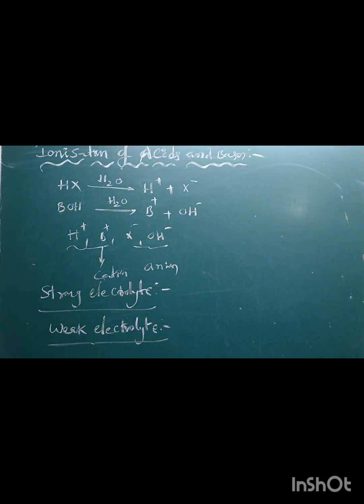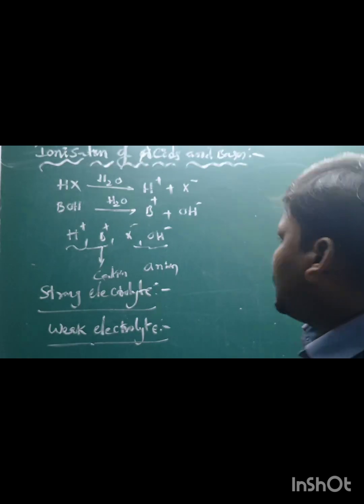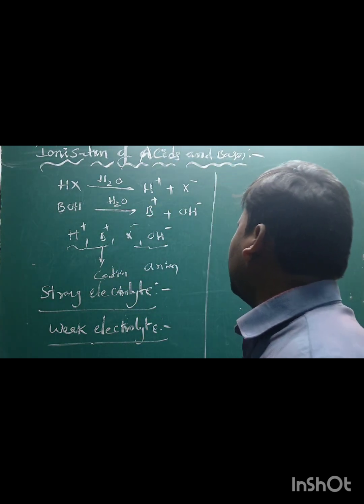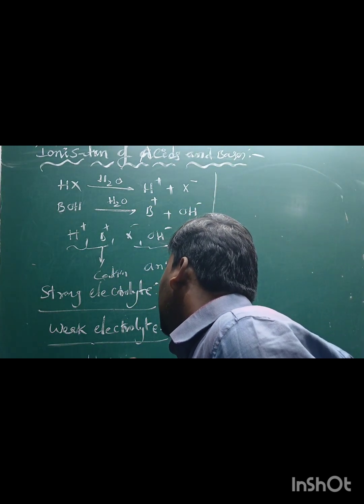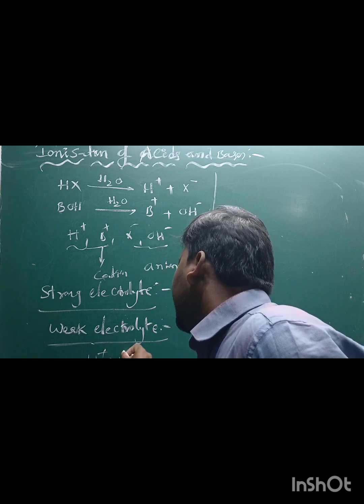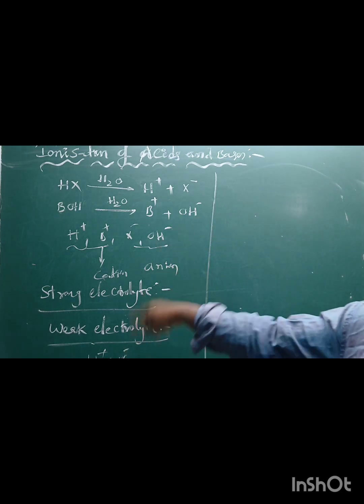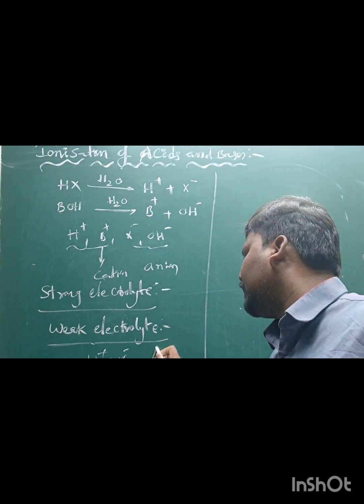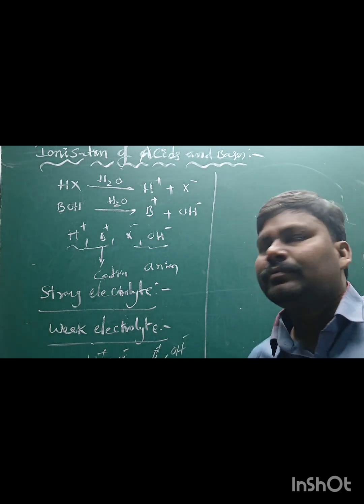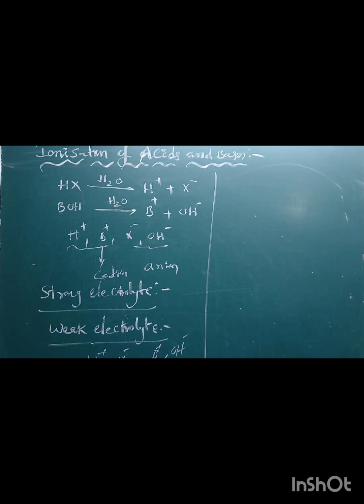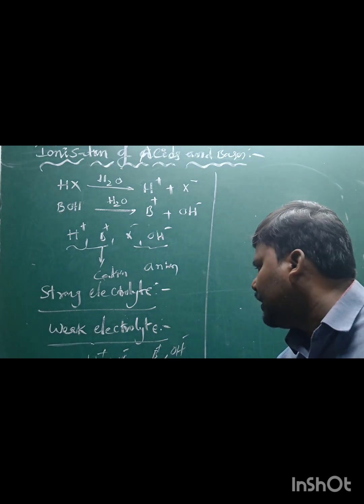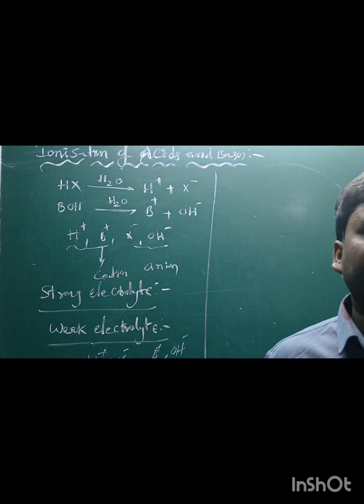That's why it is depending on the polarity of the bond. For acids, it depends upon the polarity of the bond between hydrogen and X, giving H plus and X minus ions. In case of bases, it depends upon the B plus and OH minus ions. It depends on the polarity of the bond between hydrogen and halogen in case of acids, and on the polarity of the bond between B and OH in case of bases.